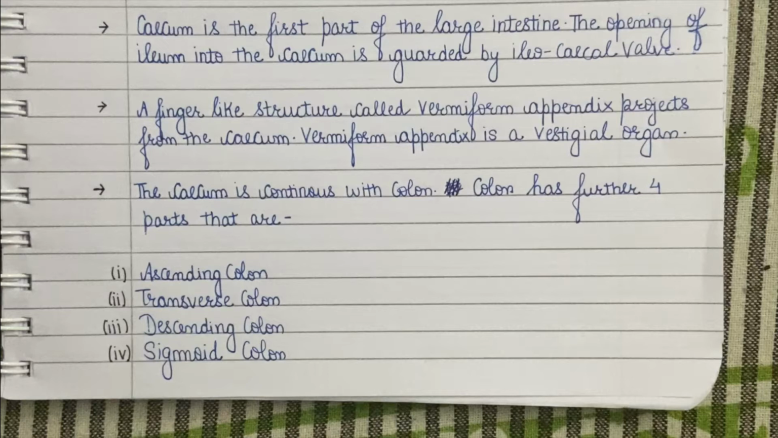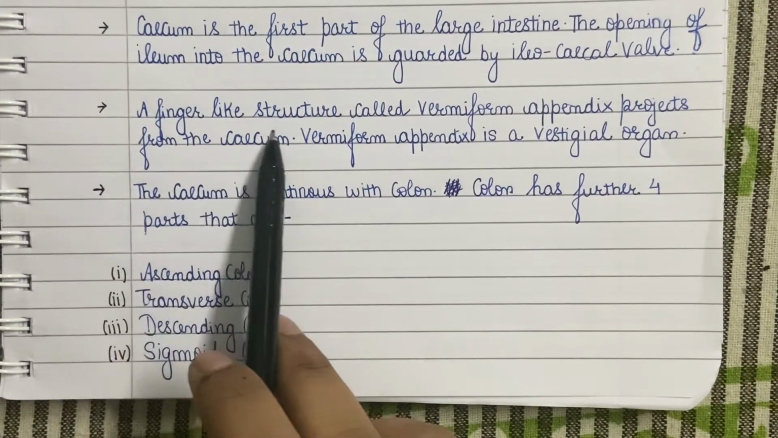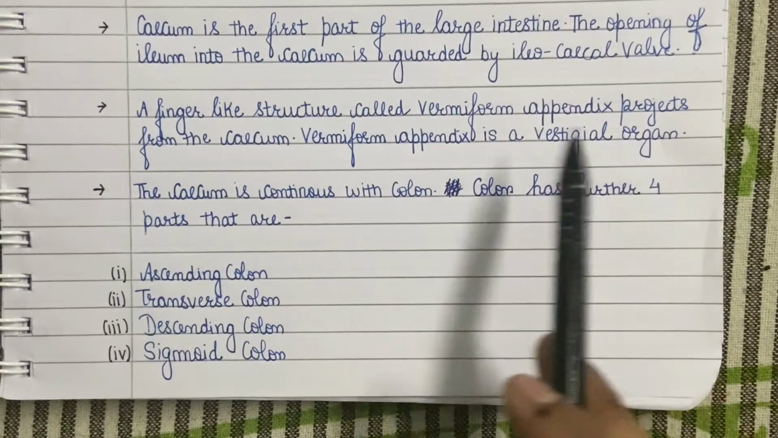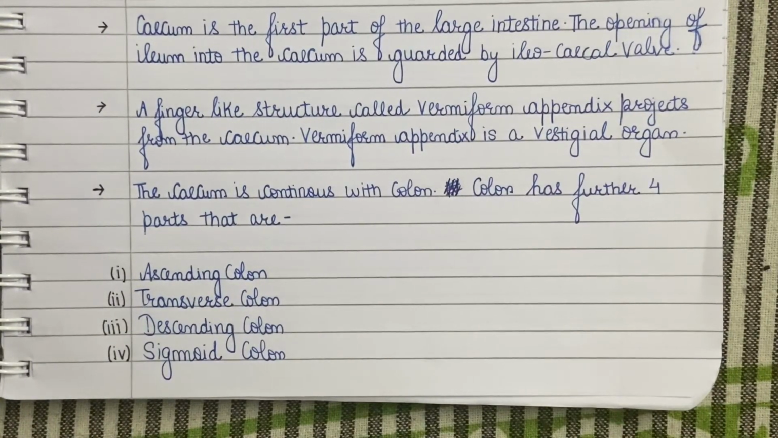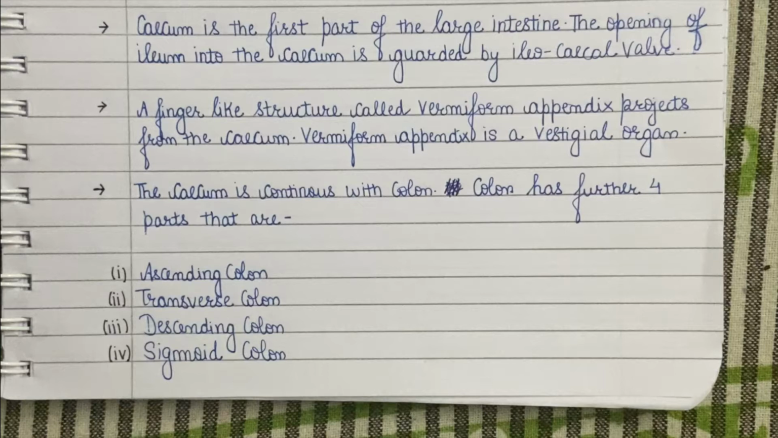Cecum is a small structure which also hosts some symbiotic microorganisms. A finger-like structure called vermiform appendix projects from the cecum. Vermiform appendix is a vestigial organ. Vestigial organs are the organs which were believed to be functional in our ancestors, but during the course of evolution, they become non-functional and now they remain in the body but do not perform any specific function.